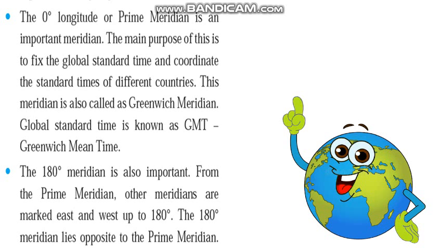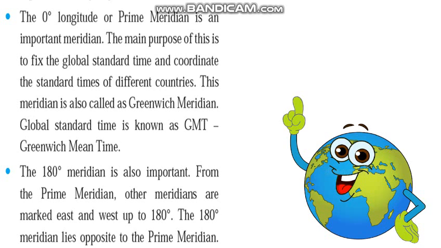The 0 degree longitude or prime meridian is an important meridian. The main purpose of this is to fix the global standard time and coordinate the standard times of different countries. This meridian is also called the Greenwich meridian. Global Standard Time is known as GMT, Greenwich Mean Time. The 180 degree meridian is also important. From the prime meridian, other meridians are marked east and west up to 180 degree. The 180 degree meridian lies opposite to the prime meridian.